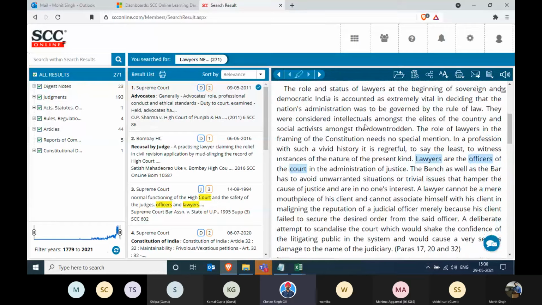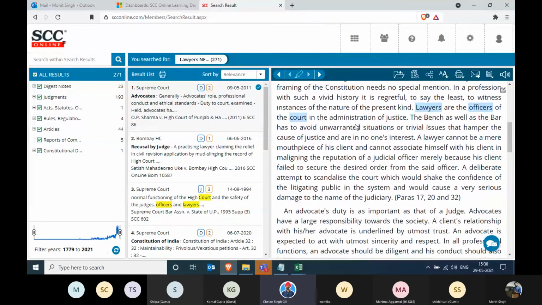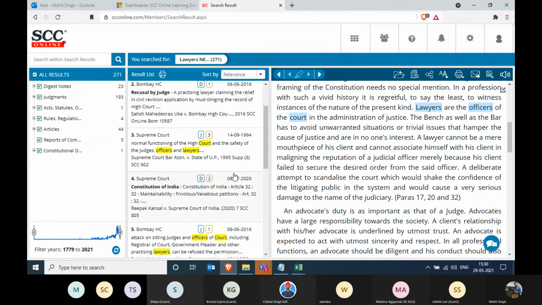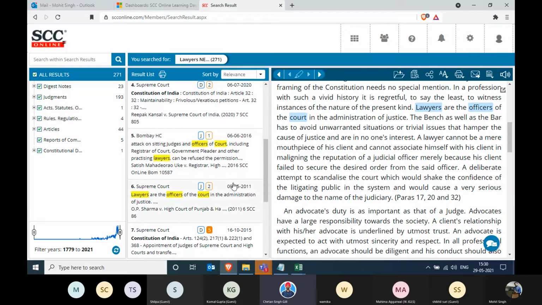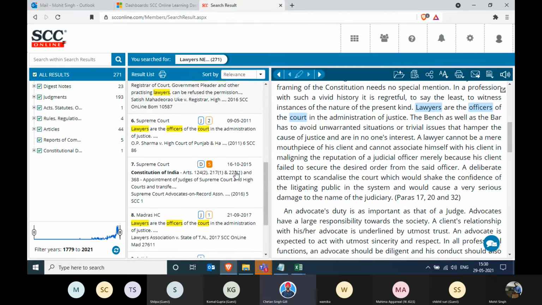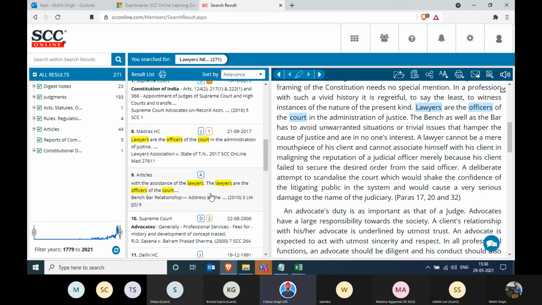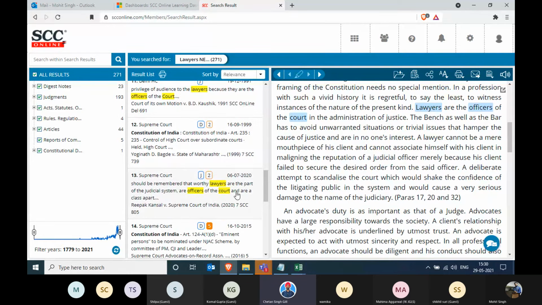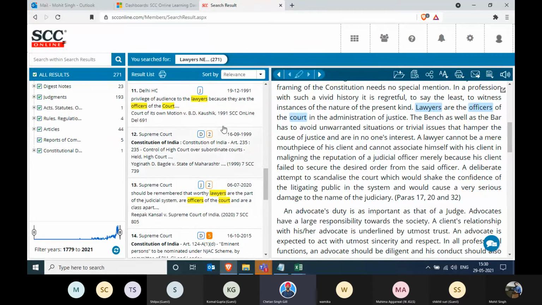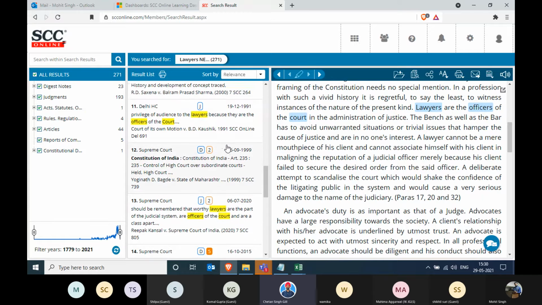Mohit, can you scroll down? Lawyers are the officers of the court. And Mohit, can you scroll the center column once? So lawyers are the officers of the court, the same line. Let's see some other derivative. Please scroll down. Same lines. See this one. Lawyers, because they are the officer of the court. Lawyers are part of the judicial system and are the officer of the court. So you're getting more derivatives.